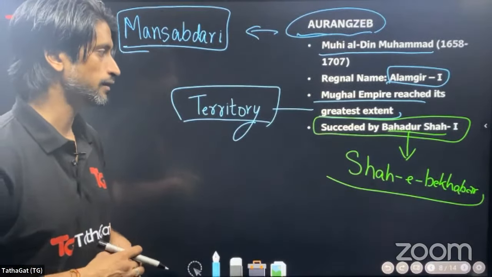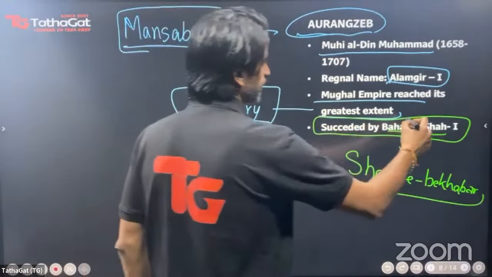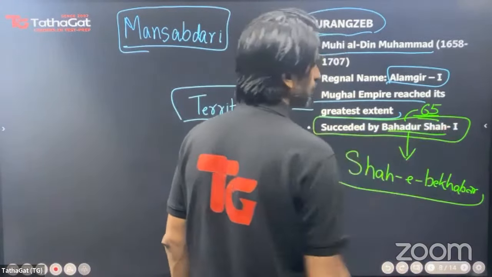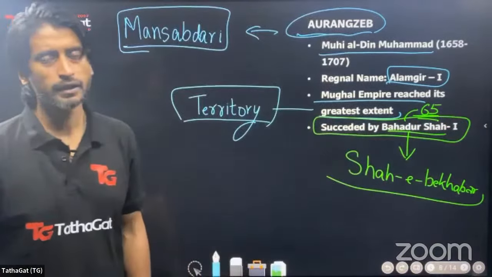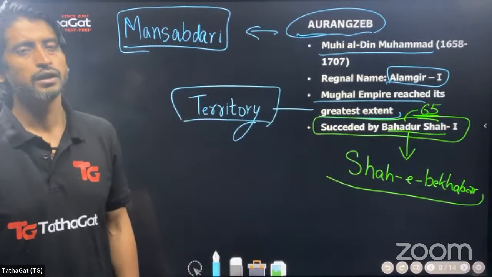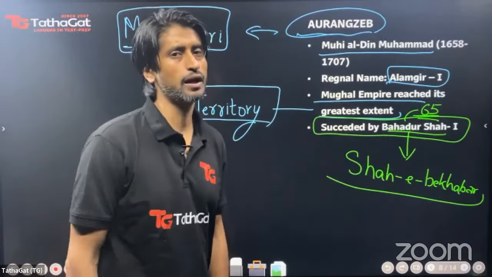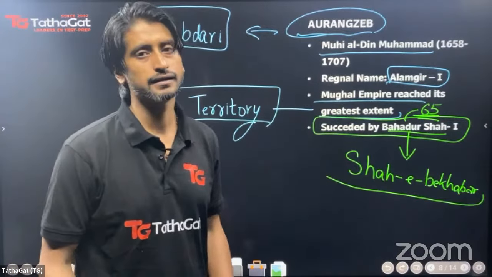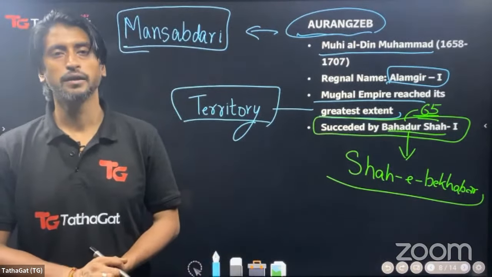And when Bahadur Shah succeeded the throne, he was already a 65-year-old man, but he indeed was capable. If he had ruled for some more time, then he might have saved the Mughal Empire from complete loss, but that was not the case. And this is how the decline of the Mughal Empire begins.